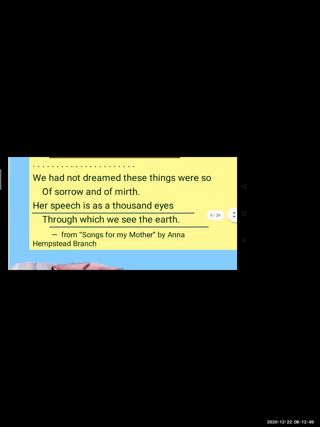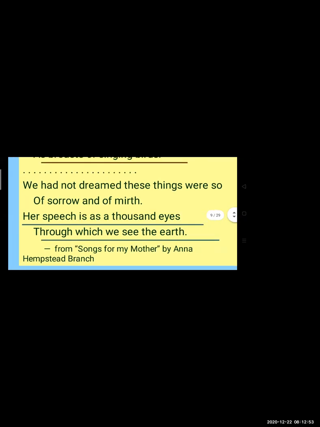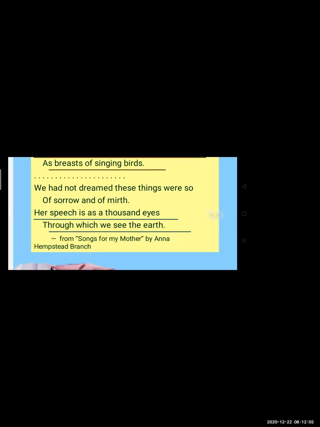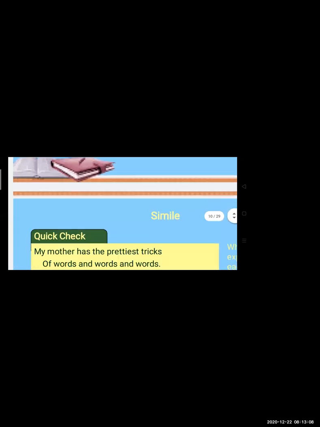See here, as is used. As I have already told you, in simile, we use as, like, and than to compare. In these two sentences, the word as is being used, so this is an example of simile.